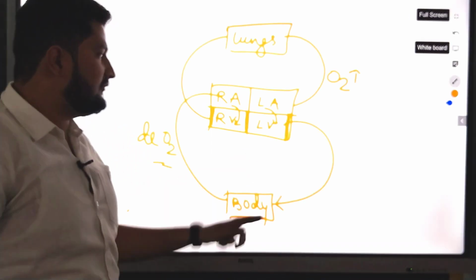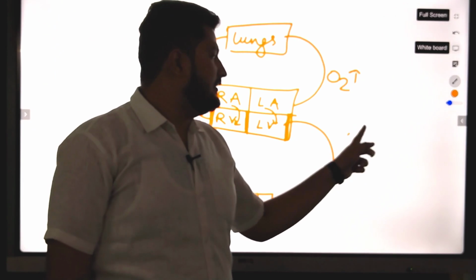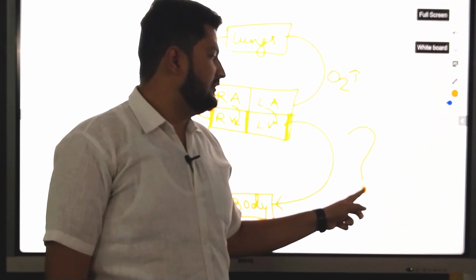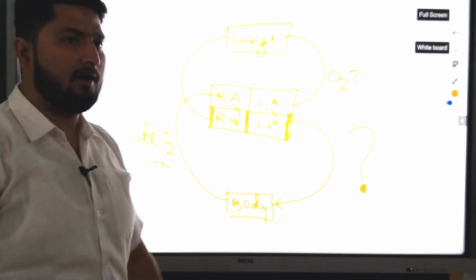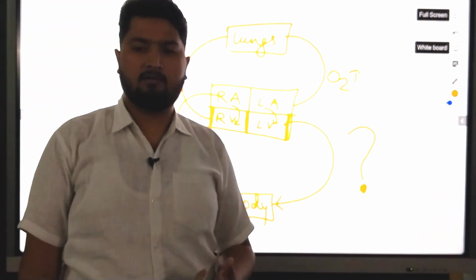So here I will ask you one question. Do you know the name of the instrument which is used to measure the blood pressure? And why is the blood pressure counted as 2 units? The doctor will say your upper one is higher, the lower one is less. Why is it like that?